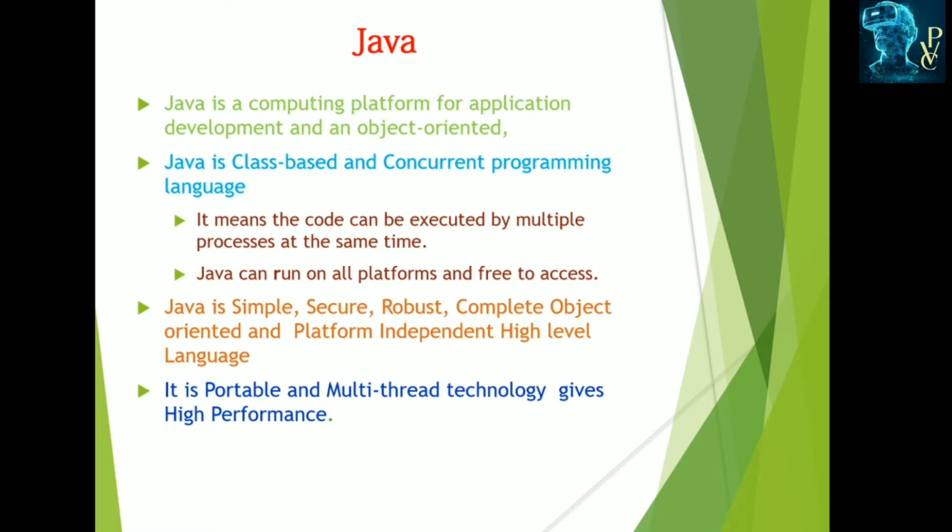Concurrent programming means multiple processes execute simultaneously. It is platform independent, meaning it can run on all types of platforms, and it is free to access. Sun Microsystems defines Java as a simple, secure, robust, completely object oriented and platform independent high level language. They also define Java as portable and multi-threaded technology that gives high performance.